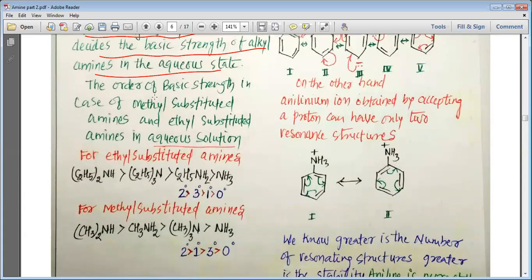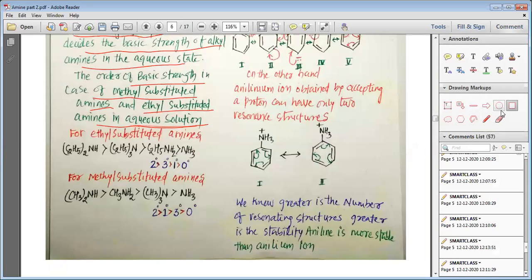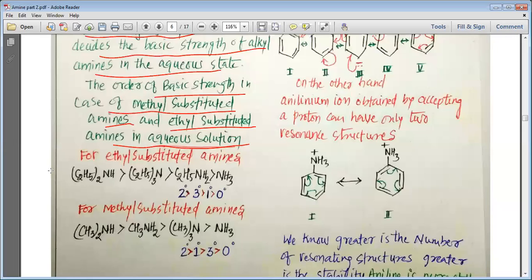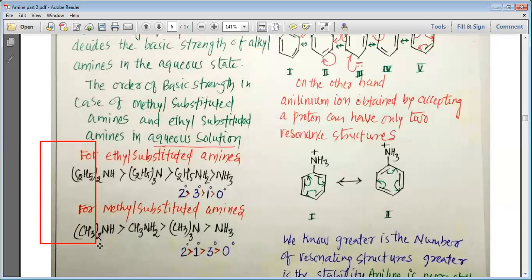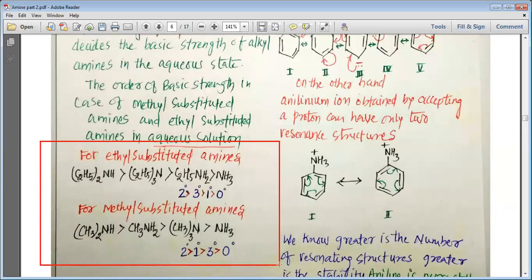The order of basic strength in the case of methyl substituted amines and ethyl substituted amines in aqueous solution is given here. This is the order that we need to remember, my dear students, as the final order for the various types of amines that we are discussing.